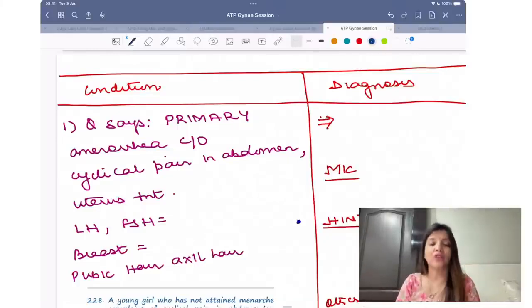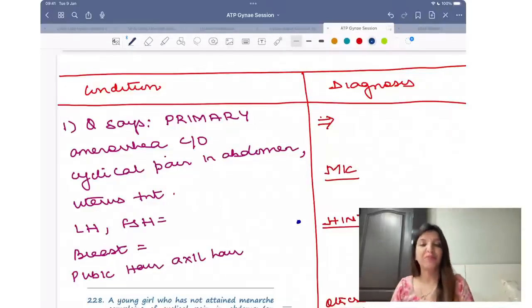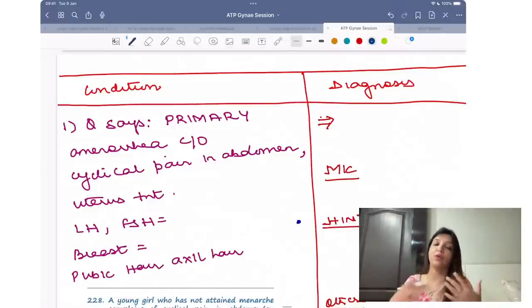If this is given in the question, my answer has to be this. If you've understood what I taught you in class, very good. If you are a Marrow subscriber, DBMCI student, I teach all this in class, so you know the concept behind it. But whether you are my student or not, memorize this table and all your answers will be here.